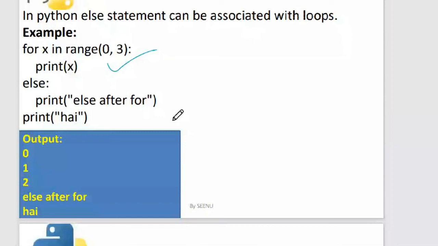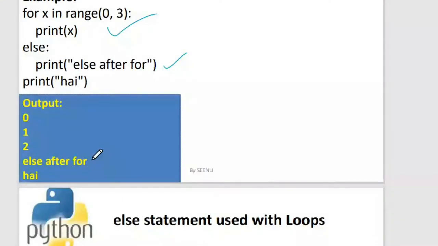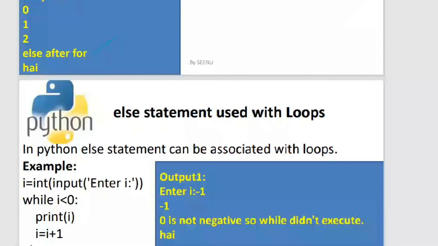Coming to this particular concept, I am printing the numbers from 0 to 2. Even if this is true or false, for will just execute the numbers in the range. After that, it will execute the else. Else is also executed, and after else, the immediate next statement is executed. You might not find it very useful in the program I have shown you, but for some applications that you are developing, maybe this kind of syntax will help you.